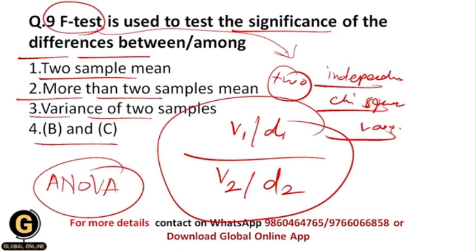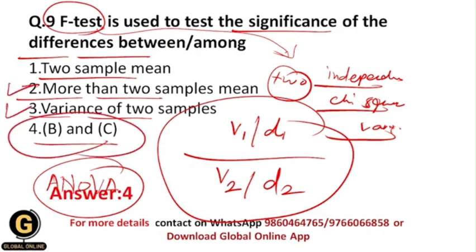That's why your correct answer over here should be 4, that is B and C, because both of these can be done by using the F test. So students, don't get confused with this. You can understand over here that the F test is used to test the significance of the differences among more than two samples' means and as well the variance of two samples.